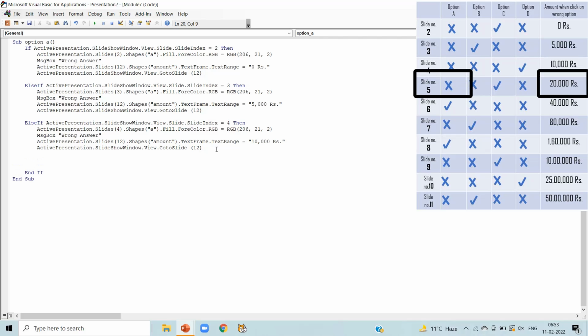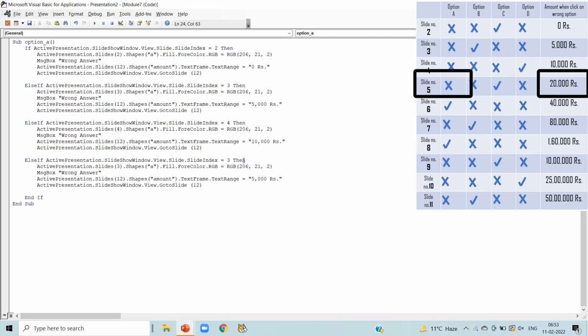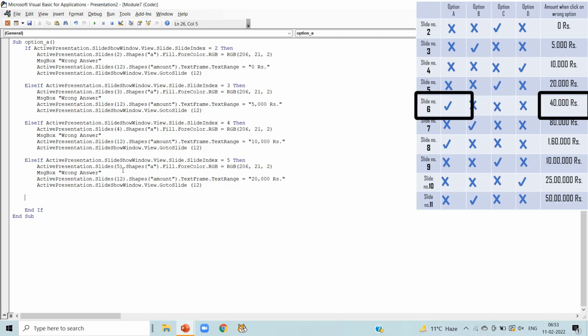Now again press enter, press Ctrl plus V. Else if is already written, write slide number 5. Option A is also a wrong option here. So RGB is correct and the amount when we click on wrong option is 20,000 rupees here. Now in slide number 6 we can notice that option A is the correct answer. So we have to change some coding according to that.